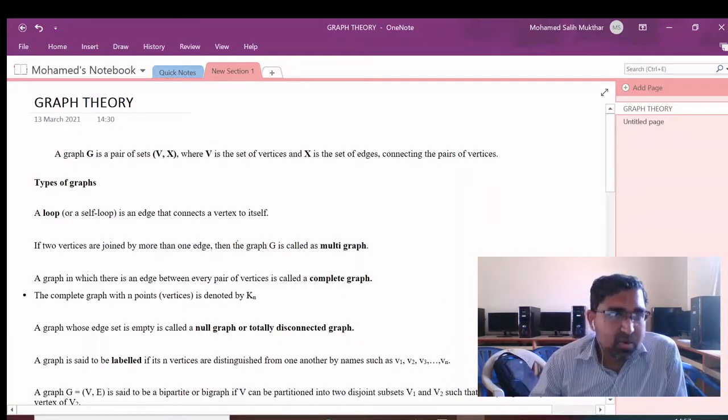Now I am going to take the topic graph theory. Specifically, I am going to talk about basic terminologies in graph theory. First of all, what is a graph? A graph is a pair of sets V comma X, where V is the set of vertices and capital X is the set of edges connecting the pair of vertices.